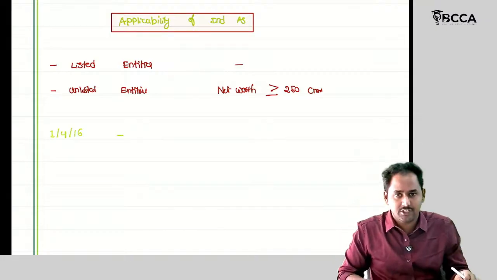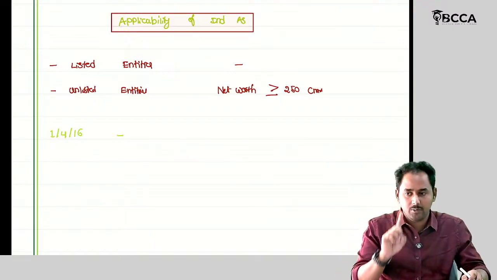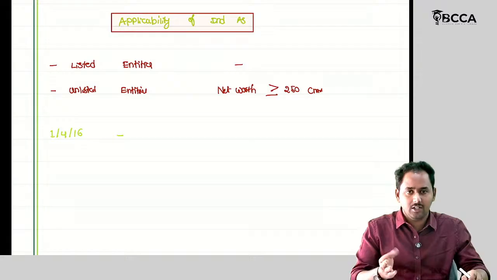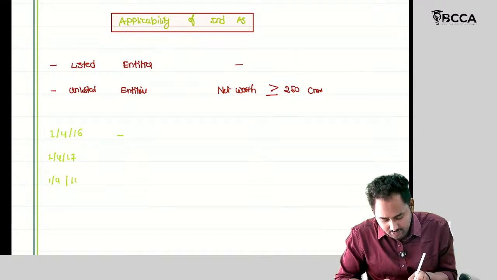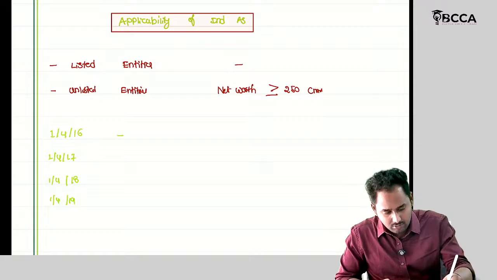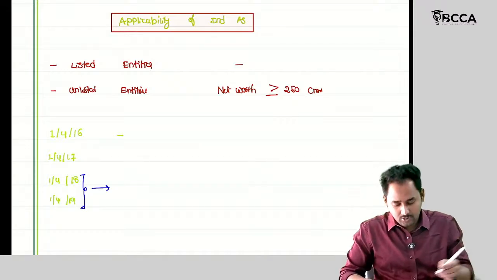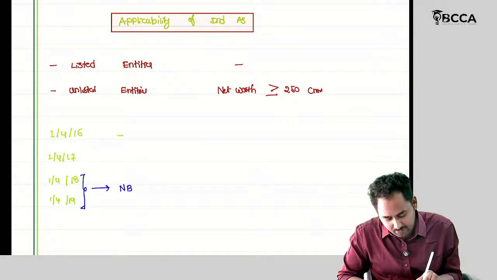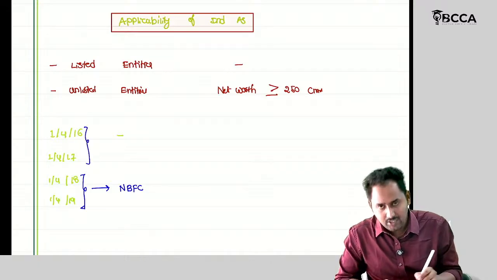Okay, we just need those dates. On 1/4/16, so it starts with the 1/4/16. If you able to remember this starting date, then flow will come. Then 1/4/17, 1/4/18, 1/4/19. Okay. So with respect to these two dates are relevant for NBFC, and these two are other than NBFC.